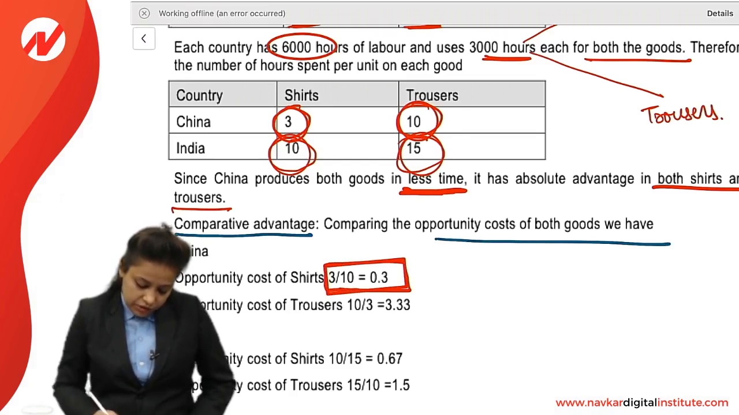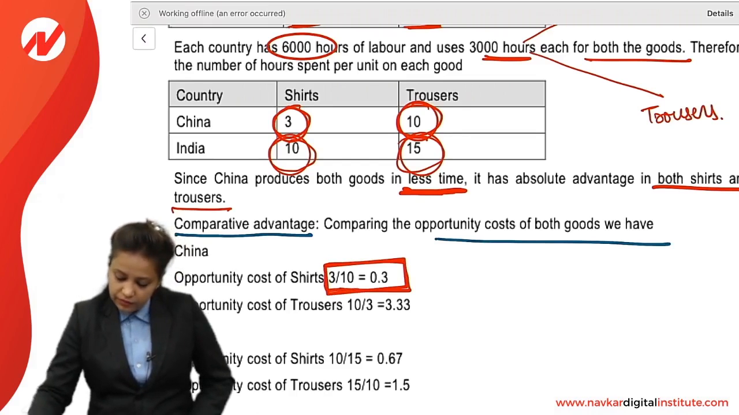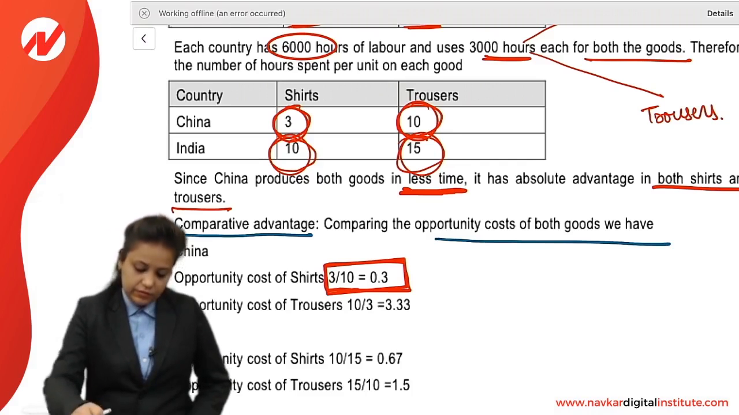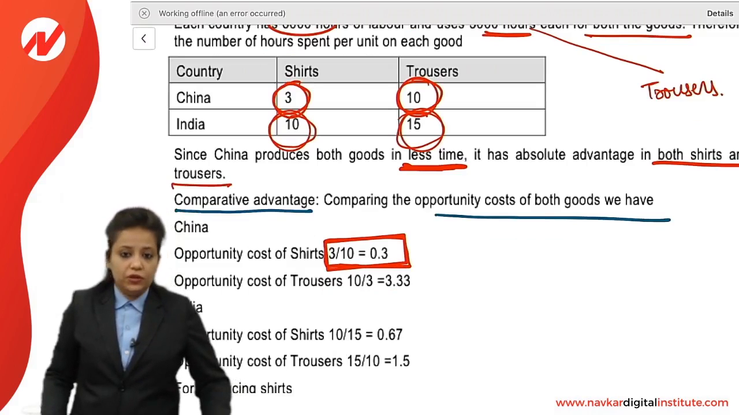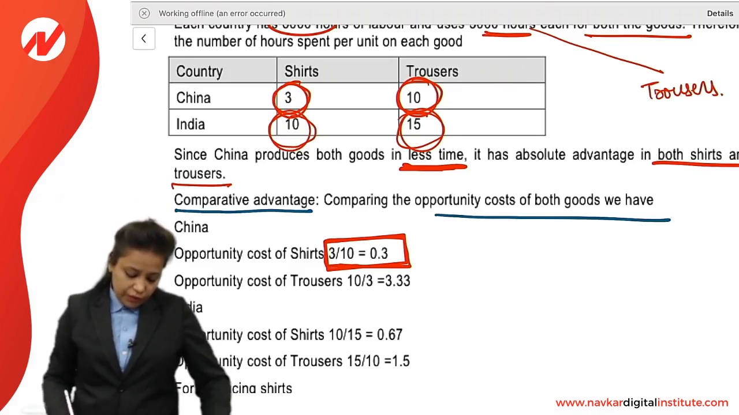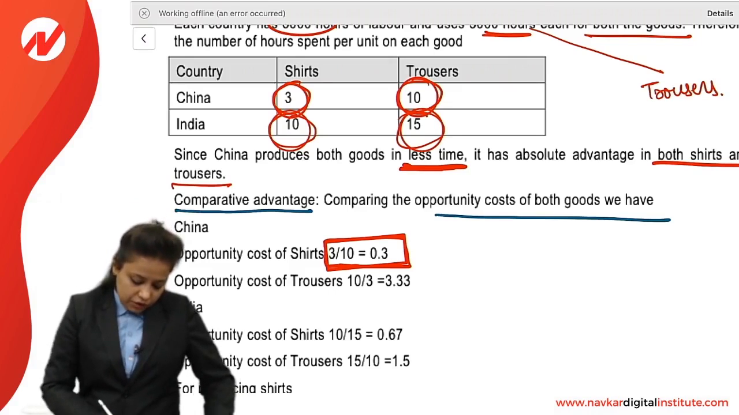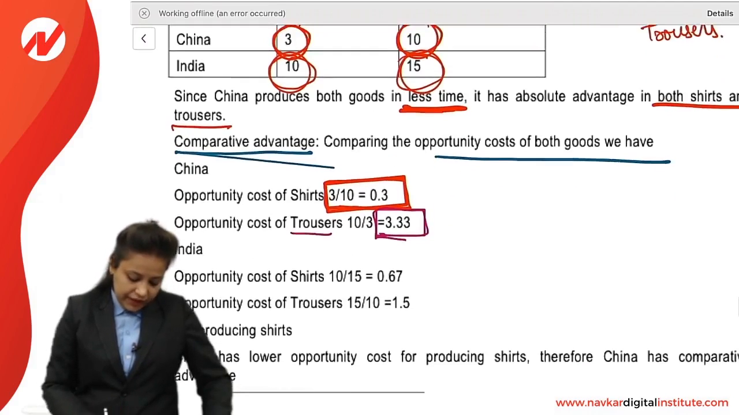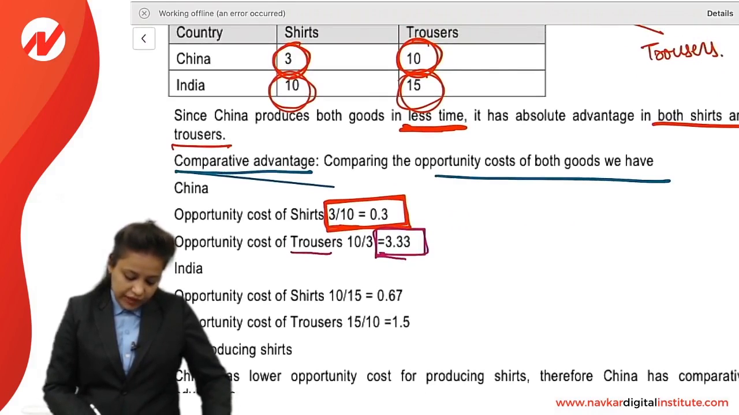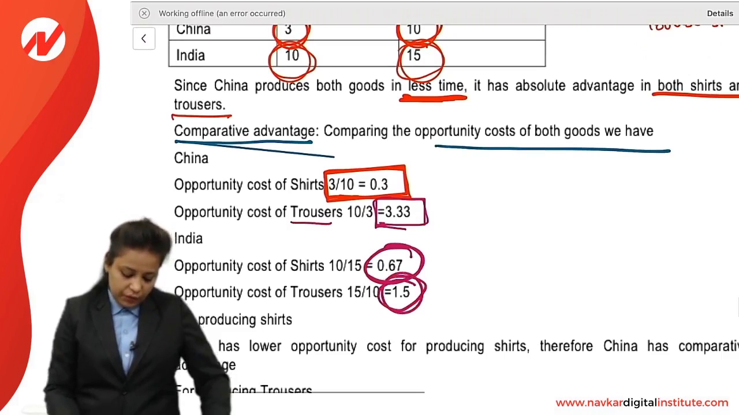And opportunity cost of trouser, if we calculate, so opportunity cost of shirt, if China will produce shirt, they cannot produce trousers. So opportunity cost of producing one shirt is 0.3 trousers. And opportunity cost of one trouser is 3.33 shirts. Same way if we talk about India, if they are producing one shirt, they cannot produce 0.67 trousers. And opportunity cost of trouser is 1.5.